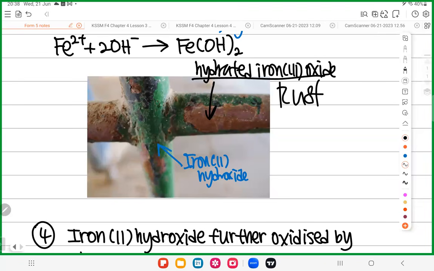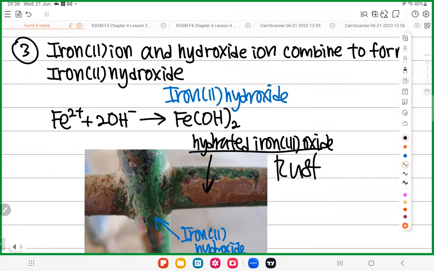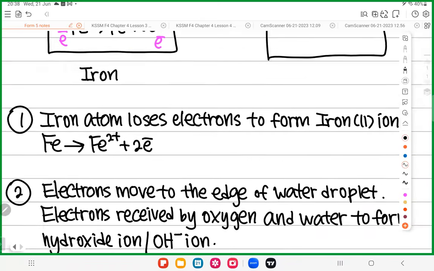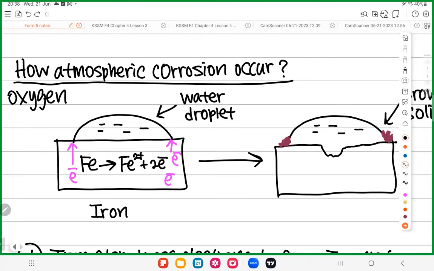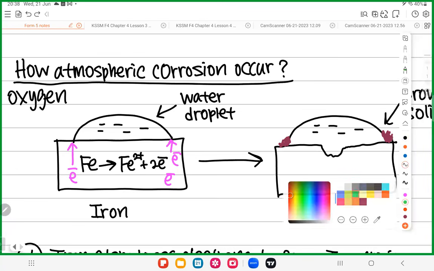So you have an iron, and the iron will donate electrons. After the iron donates electrons, you get Fe2+. So where will the electrons go? The electrons go to the corner of the water, which is here. Why do the electrons go there? Because the electrons will be received by oxygen and water. When oxygen and water receive the electrons, you form OH minus. This OH minus and Fe2+ combine to form Fe(OH)2. That's why you get a green substance first.